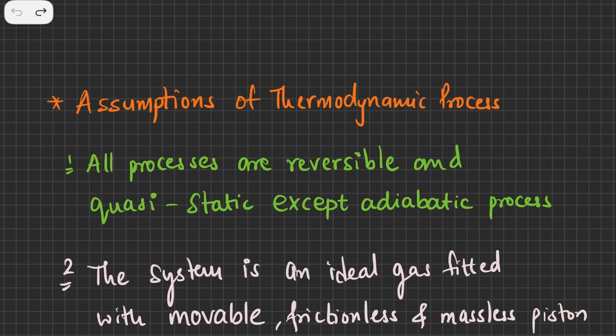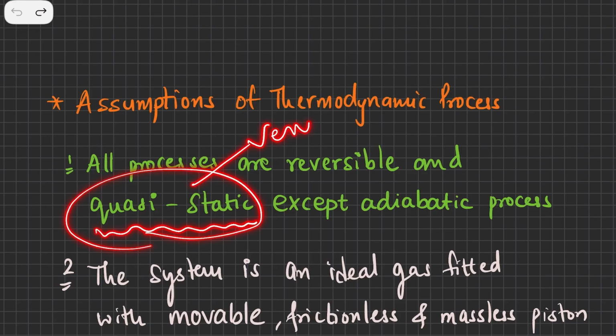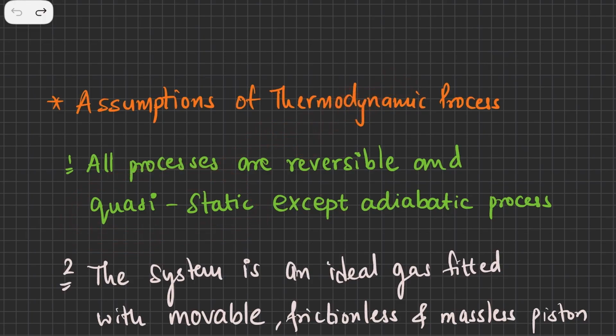So in the first assumption, we are assuming that all processes should be reversible processes. That means it should regain its initial state along the same path. Next is quasi-static. Quasi-static means very slow. A process which occurs very slowly is called a quasi-static process. And an adiabatic process means a process in which heat is kept constant.